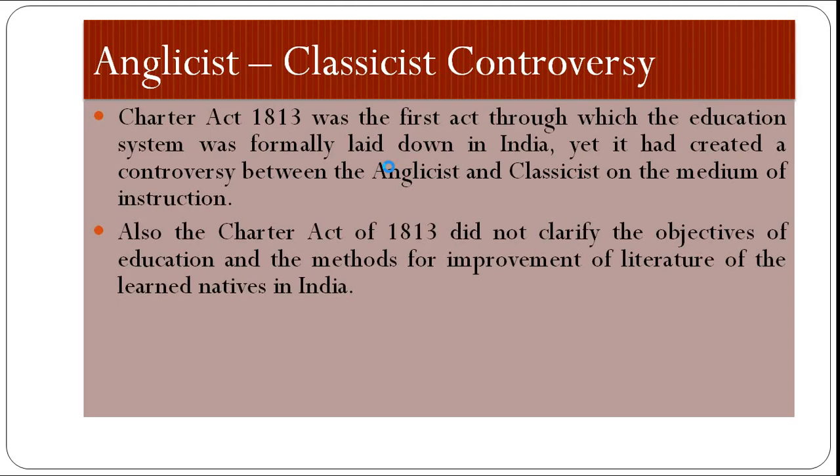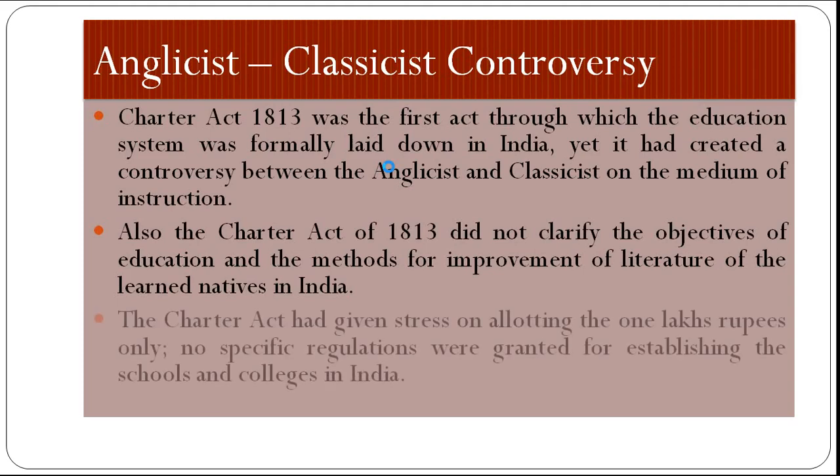Next point: the Charter Act stressed only allotting 1 lakh rupees. No specific regulations were granted for establishing schools and colleges in India, though we all know that the Charter Act provided 1 lakh rupees for the improvement of Indian education for the first time under the Charter Act 1813.